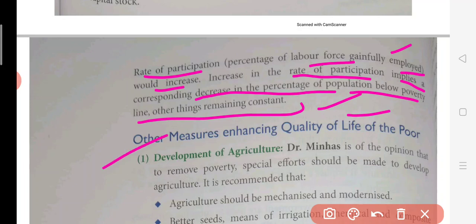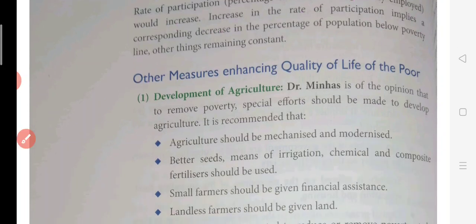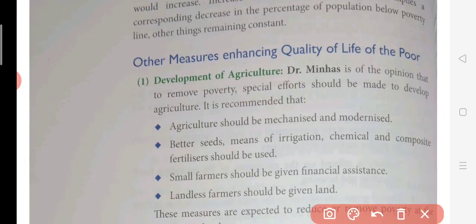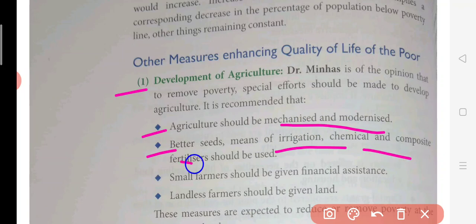Now the other measures, enhancing the quality of life of the poor. So what can be done besides it? First of all, the development of agriculture should be done. Agriculture should be mechanized and modernized. Better seeds, irrigation facilities, chemicals and fertilizer should be used. Small farmers should be given financial help, by the help of credit through banks like RRB. All this money in terms of loans should be given to the farmer.